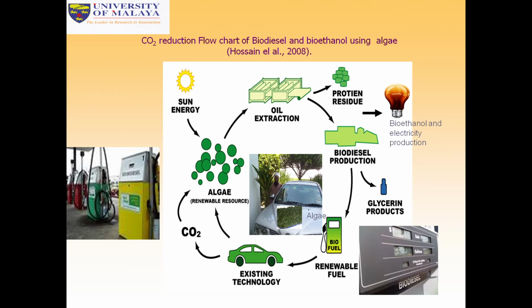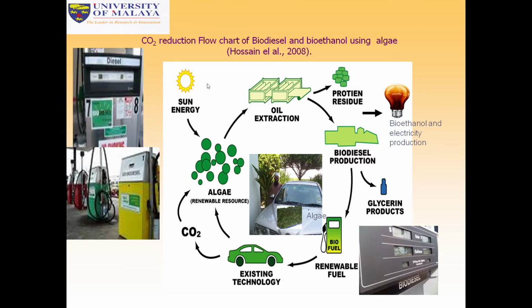Then we can see the carbon dioxide reduction flow chart, biodiesel and bioethanol using algae. Hossain et al. 2008, we can see the same procedure. Sun energy, then photosynthesis, then algae, a renewable source, are produced. After the collection of algae, oil can be extracted from algae, leaving protein residues.